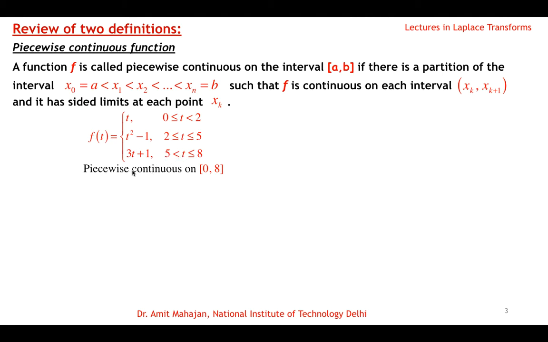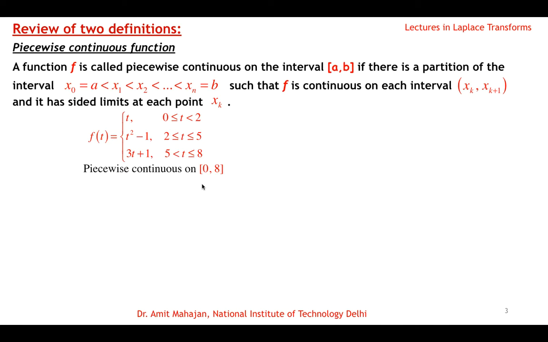Then this function is piecewise continuous on interval 0 to 8. The function is defined from 0 to 8. Okay, so it is piecewise continuous because f(t) equal to t is continuous in this interval, t square minus 1 is continuous in this interval, and 3t plus 1 is continuous in this interval. And when t approaches 2, then this is finite. Here when t approaches 5, it is finite.